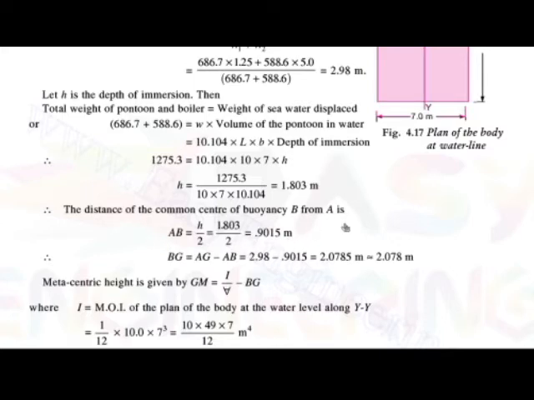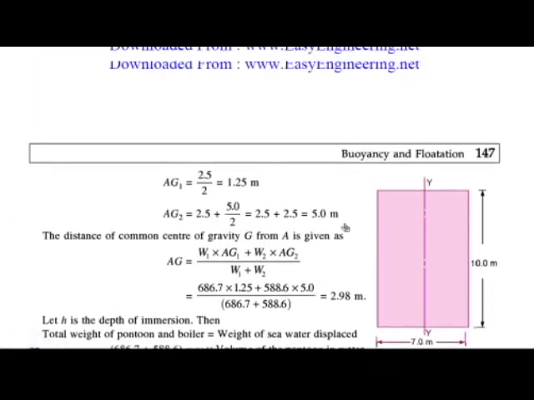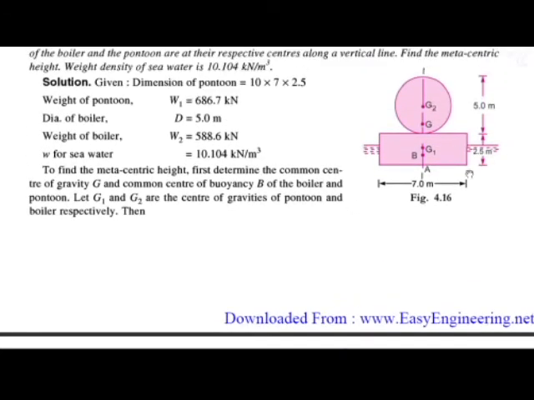Then the distance B to G. Okay, so we have calculated the distance in the figure. You can see we have calculated the distance A to G and also A to B. Okay, now we can calculate the distance B to G. How to find out this? AG minus AB is equal to BG.